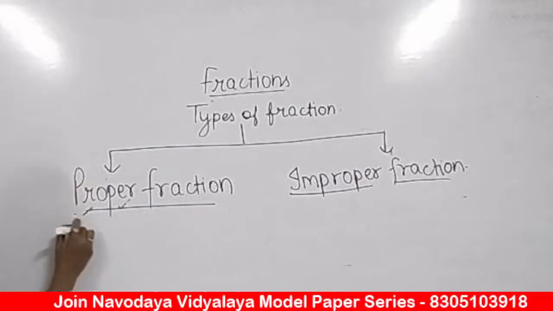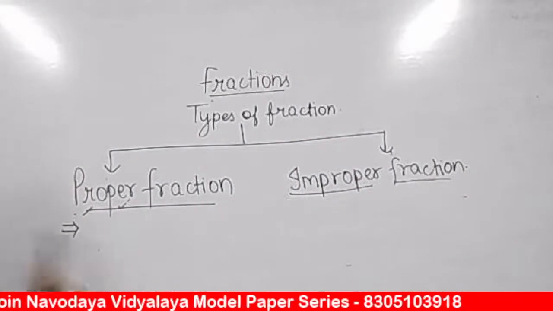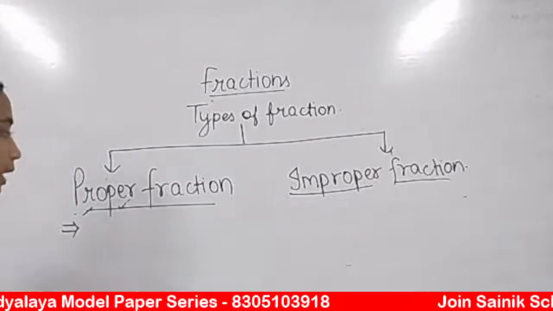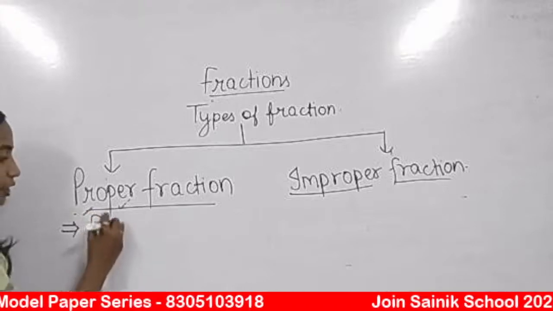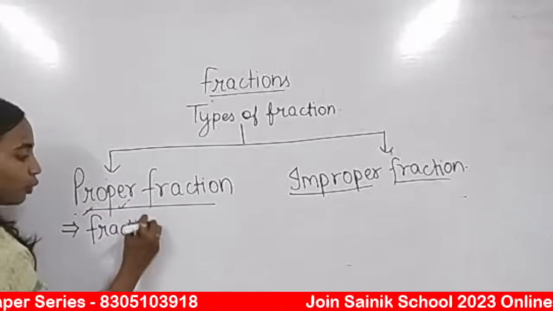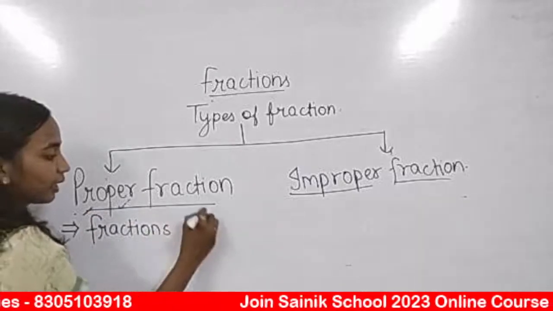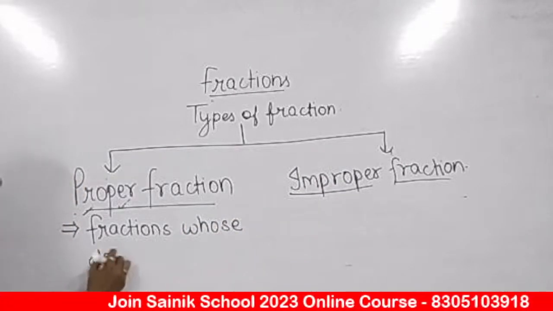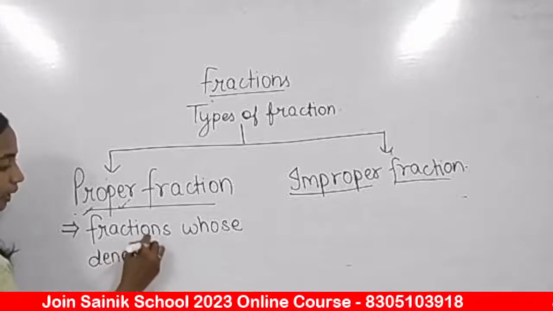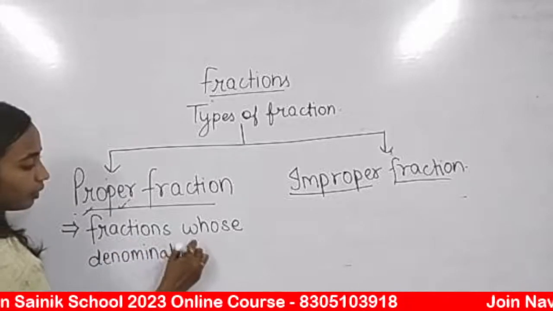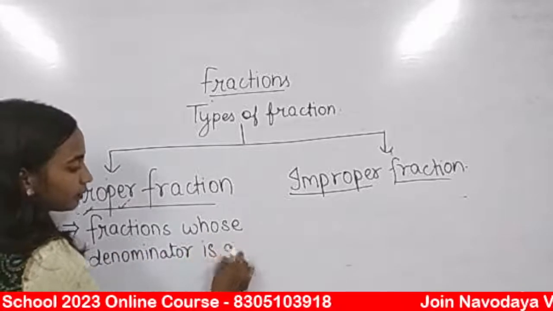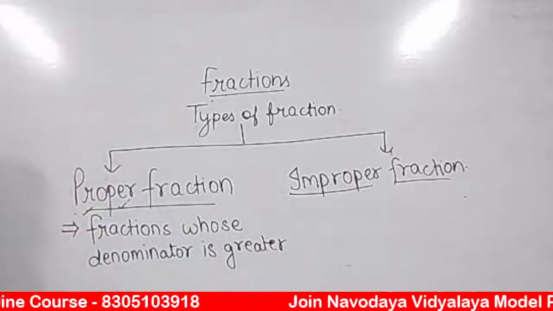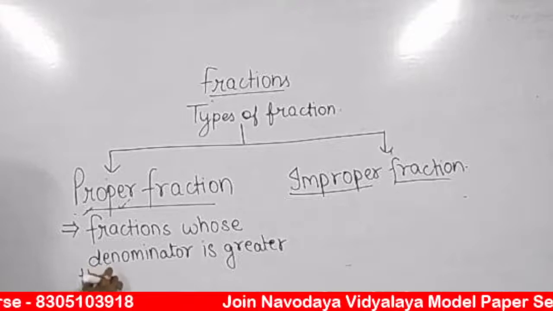Now, what are proper fractions? So, proper and improper fractions को हमने classify किया है on the basis of their denominator. What are proper fractions? Fractions whose denominator is greater than or bigger than numerator.